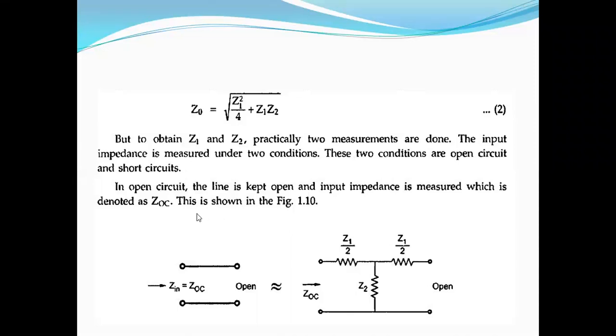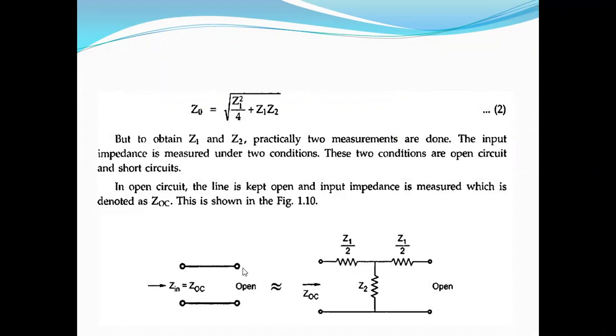Next, suppose the line is open. In the open circuit, whatever the finite line, it is open. So open means, what does it mean? There is no current passing through this one. Whenever it is open, what is the Zn? Previously it was Z naught, we have written Zn is equal to Z naught. Now it is open, so Zn is equal to ZOC, open circuit.